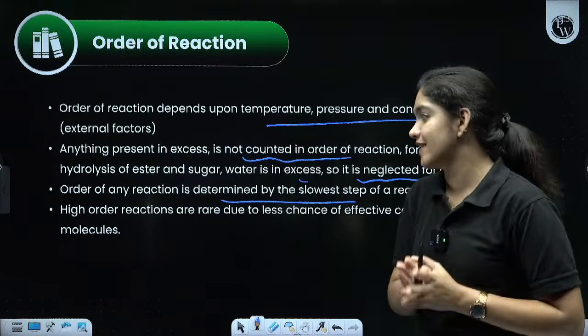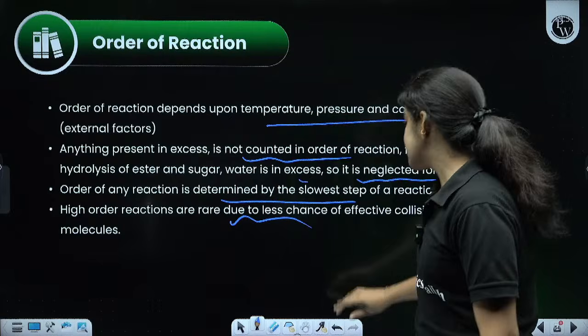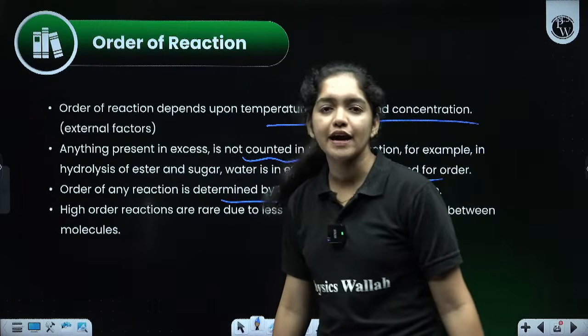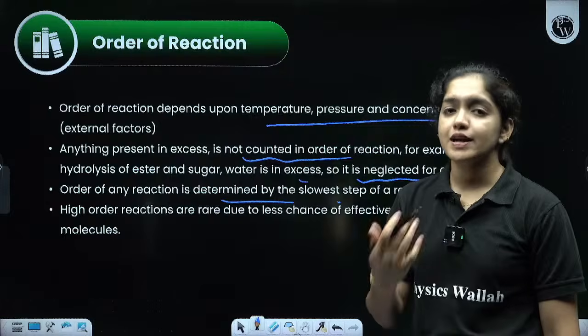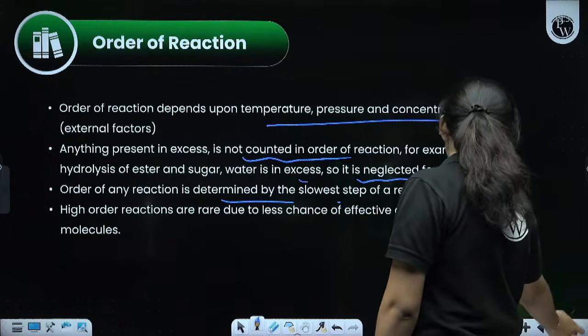Note it, it is very, very important. And high order reactions are rare due to less chance of effective collision. Higher order reactions are very rare. What is the reason? Because of the rare chance of effective collisions of the molecules.